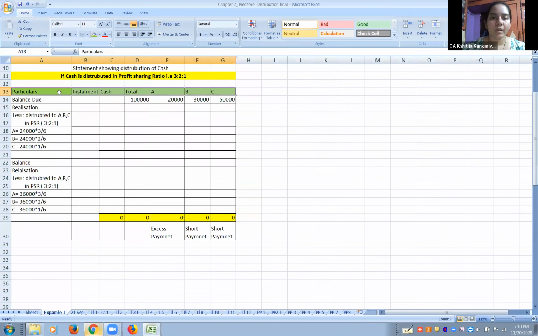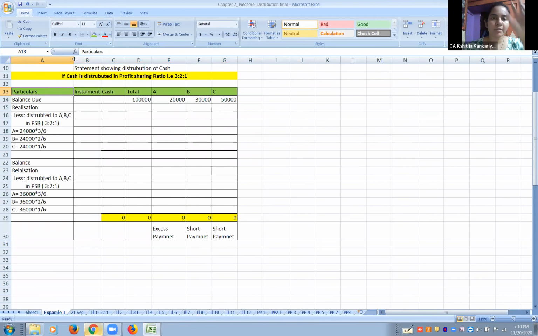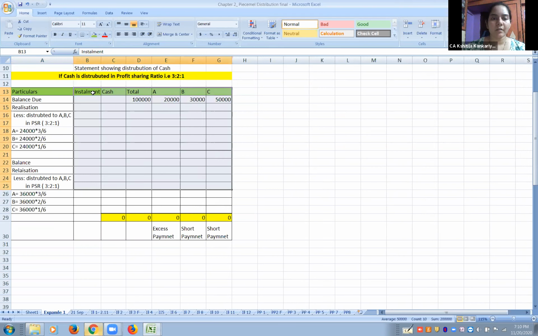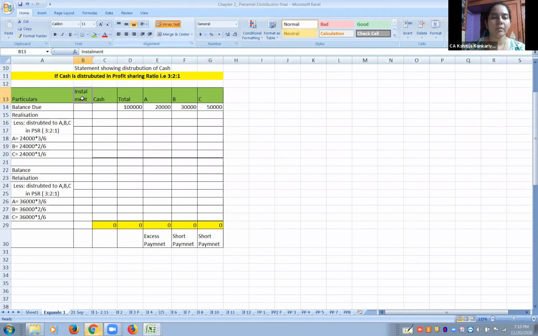Make the columns: particulars, this has to be a little bigger. You can also use the margin in your book. Installment. Now all of these columns where we have to write the amounts can be of the same size. So there are totally 1, 2, 3, 4, 5 and 6. Going forward, this installment column is going to be very small: installment 1, 2, 3, 4 like that. Yes, ma'am. Done. Okay.